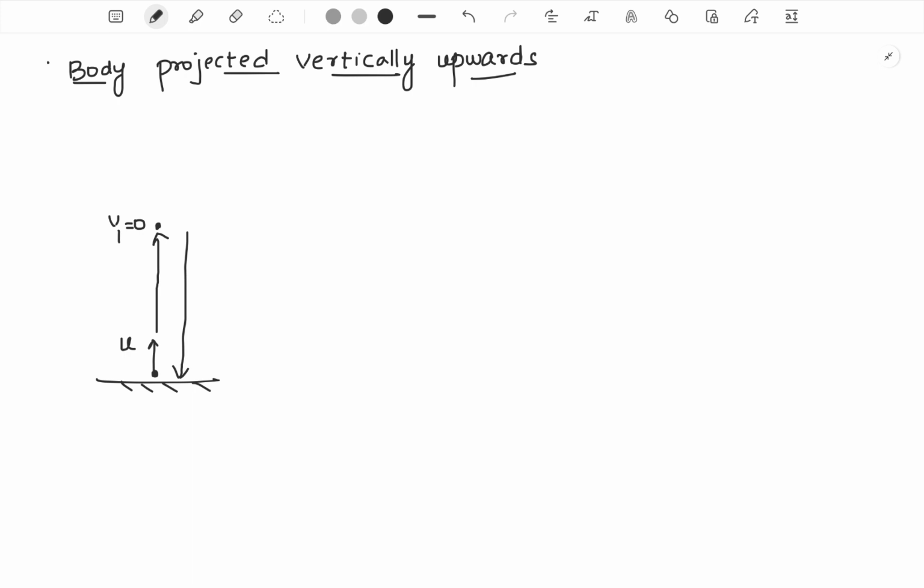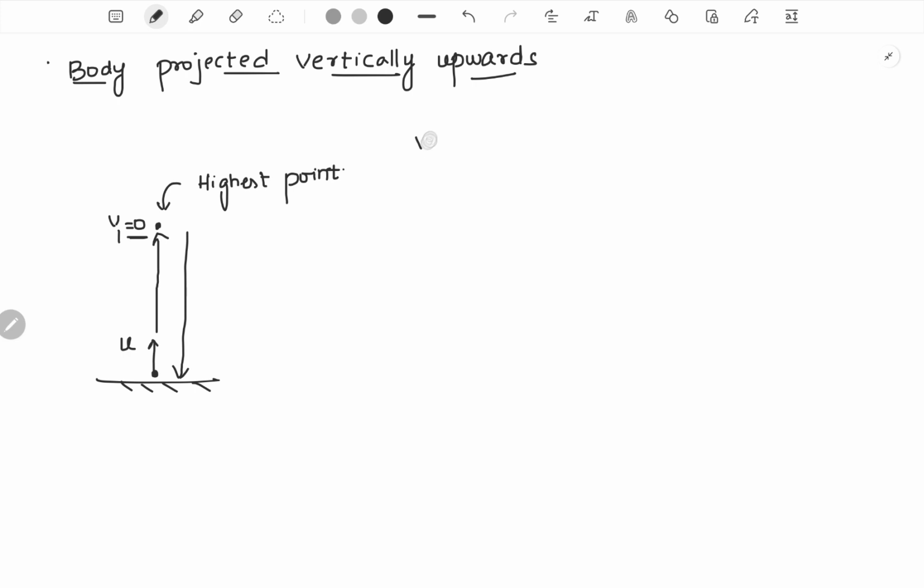So here we are interested to find a few things. We'll find those things first. Look at this point, the topmost point where the velocity is 0. We can call it the highest point in its path. At that highest point, the vertical component of velocity is 0. Now let's try to find the height of that point from the ground. In order to find it, we will use the fact that the velocity is equal to 0.